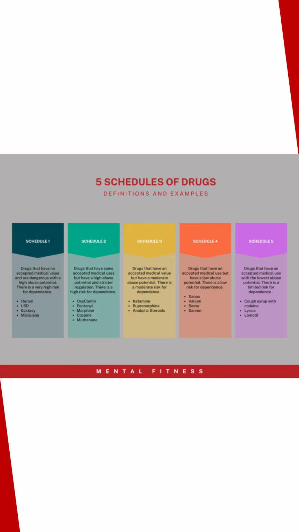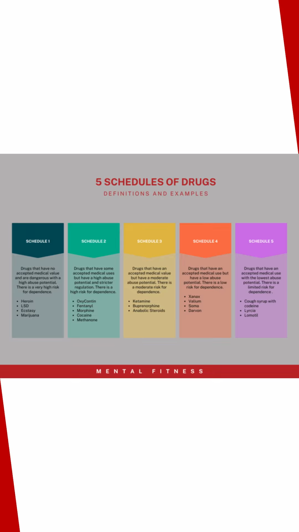With Schedule 2, we're looking at drugs that have some accepted medical uses, but still a high abuse potential and stricter regulation because there is a high risk for dependence. So here we are looking at examples like OxyContin, fentanyl, morphine, cocaine, pure codeine, and methadone.